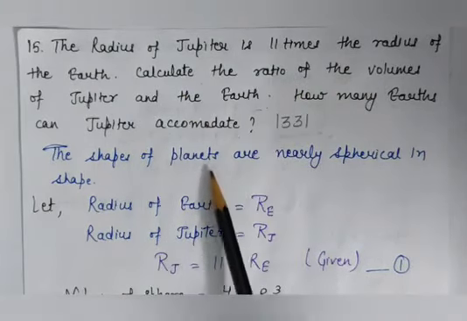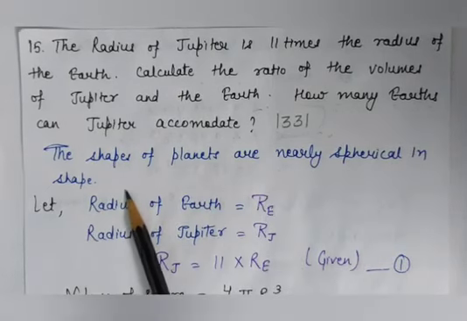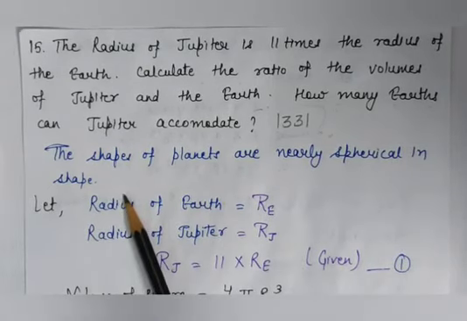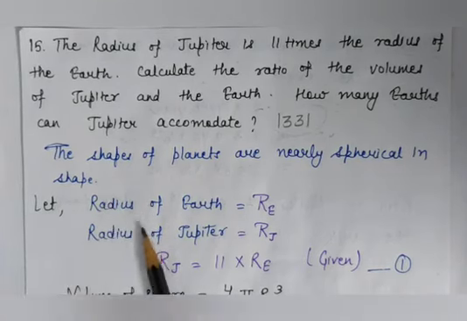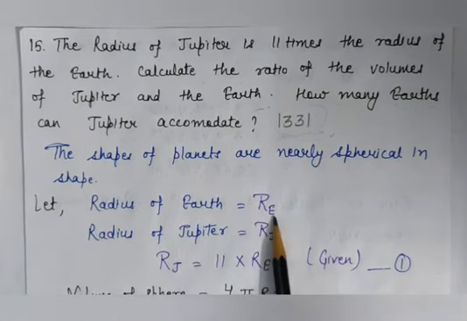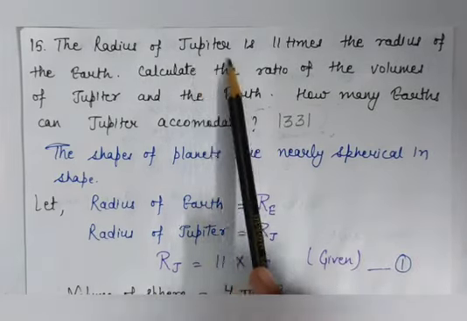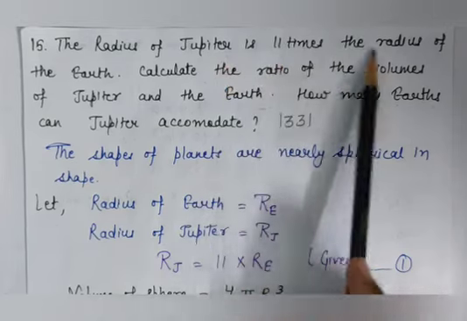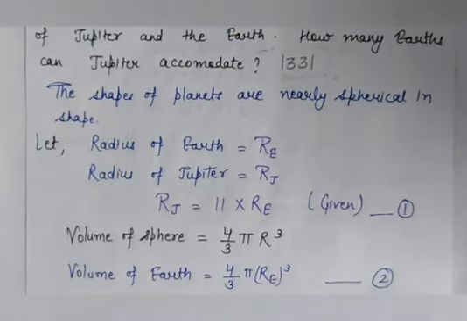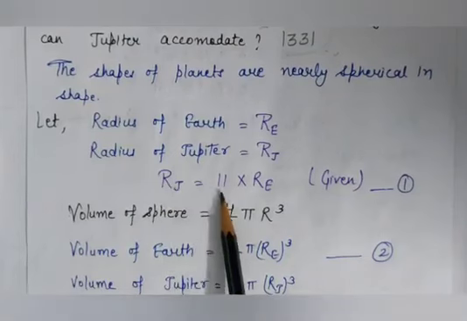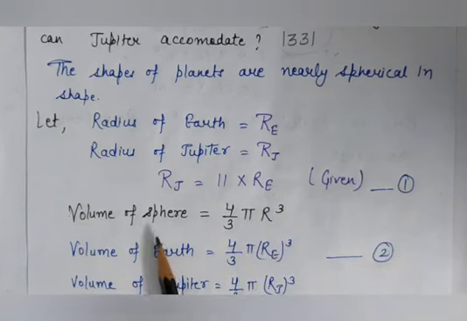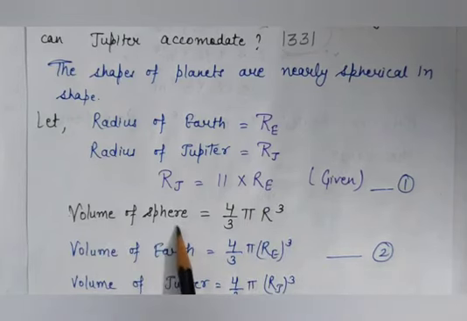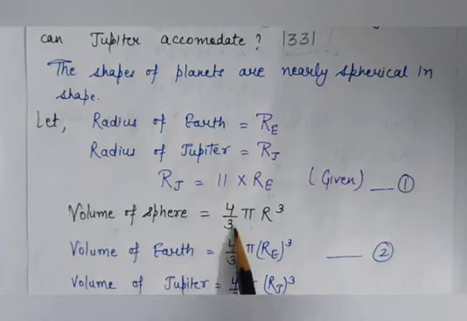We know that the shape of planets is nearly spherical. That's why we apply the formula of volume of sphere. Before calculating the volume, let us consider the radius of earth is RE and the radius of Jupiter is capital RJ. It is given in the question that the radius of Jupiter is 11 times the radius of earth. So we can write radius of Jupiter is equal to 11 multiply radius of earth. The formula for calculating the volume of sphere is 4 by 3 pi r cube.